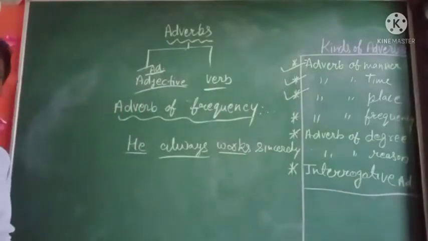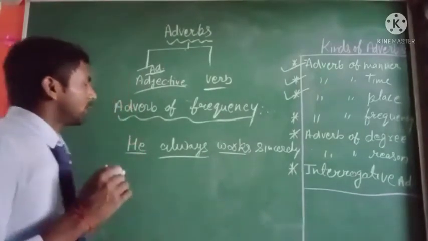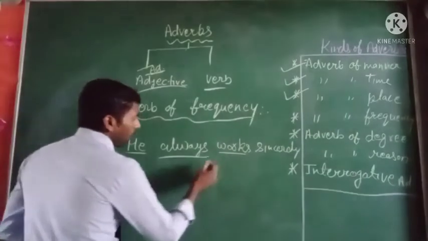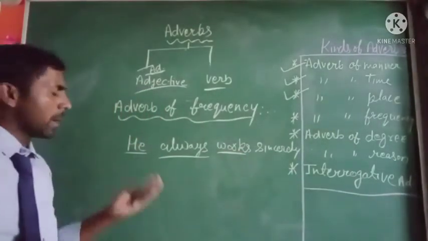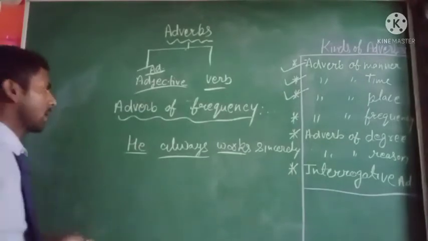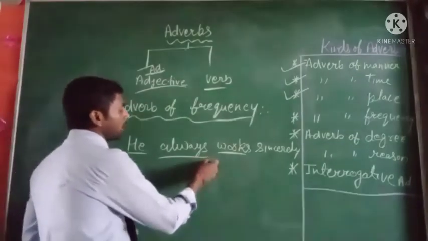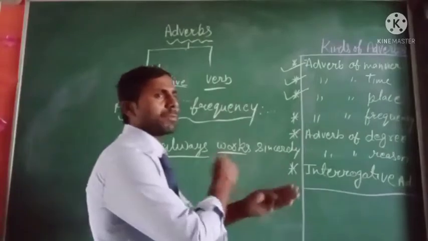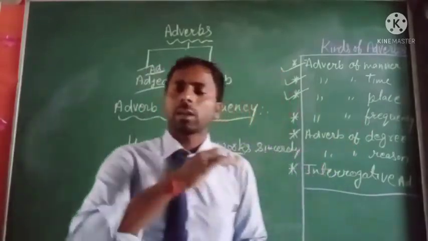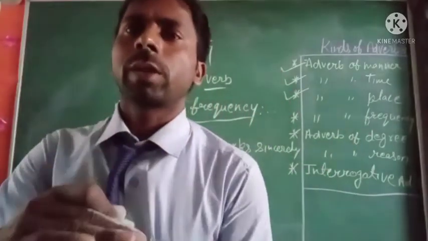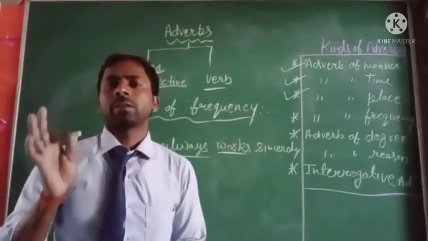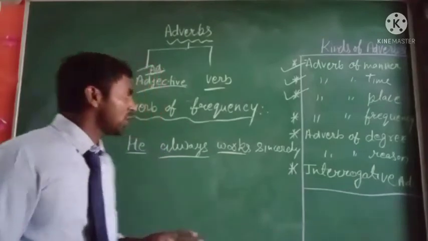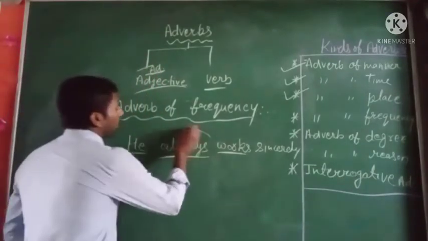Always is an adverb that shows that the work is done repeatedly, many times, like day one, day two, day three. It is not just one day or two days, it is always. It expresses frequency, how often the action takes place. So this type of word is an adverb of frequency.